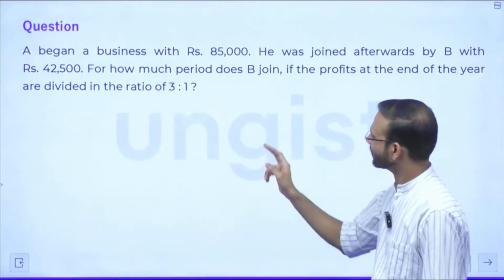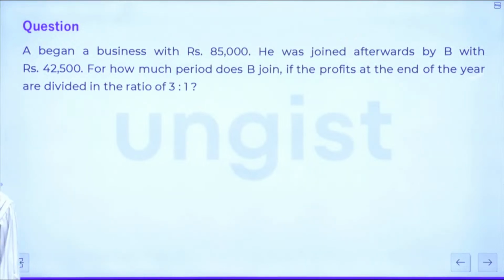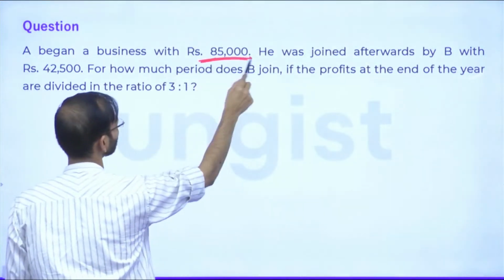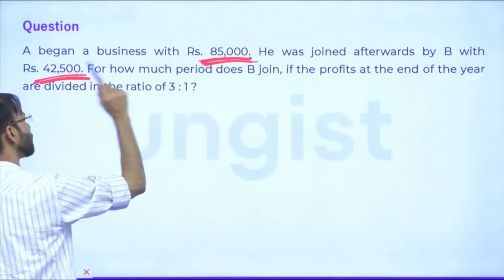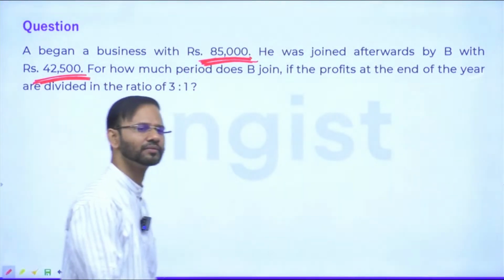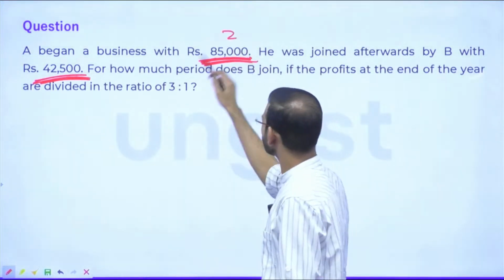Guys, wait. Just read this question. Everyone, just read this question and no one will solve it. Please put down the pens, all of you. No one will solve it. What is this? What is written? This is 85, this is 42.5. What is the relationship? Yes, 2:1. Very good. Right? Very good guys.